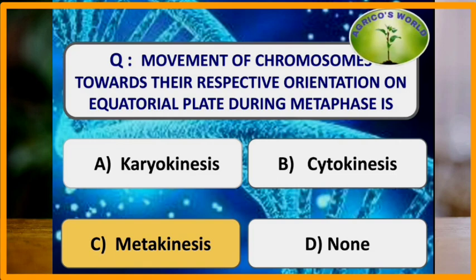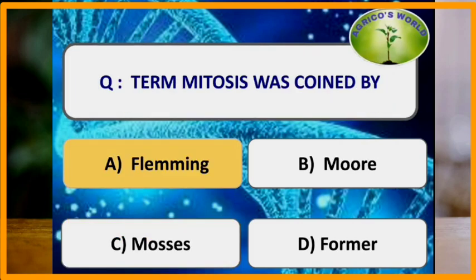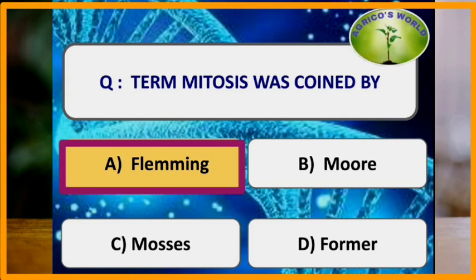Movement of chromosomes towards their respective orientation on equatorial plate during metaphase is metakinesis. The movement of chromosomes and the arrangement on the equatorial plate is metakinesis, and it takes place during the metaphase. The term mitosis was coined by the scientist Fleming, and meiosis, that is the reductional division, was coined by Farmer and Moore.